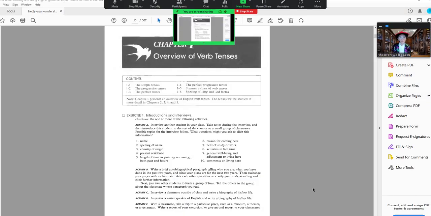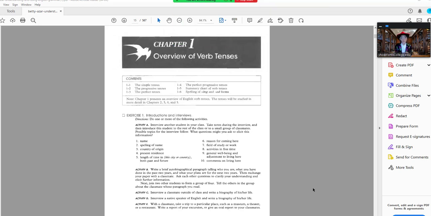So this is the beginning of verb tenses. In English, we use verb tenses to describe action in a sentence. And so you have simple tenses, progressive tenses, perfect tenses, and perfect progressive tenses.